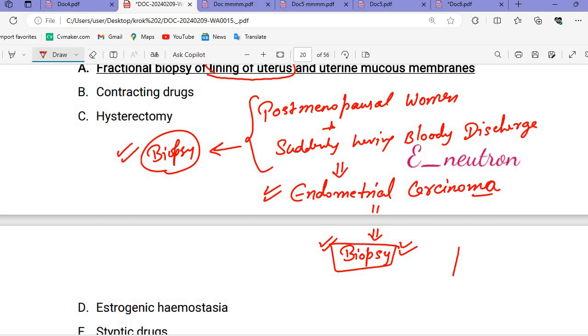Remember this as a keyword for your Croc 2 exams. If there is any chance of cancer, we do the biopsy. You can write it: to rule out cancer.